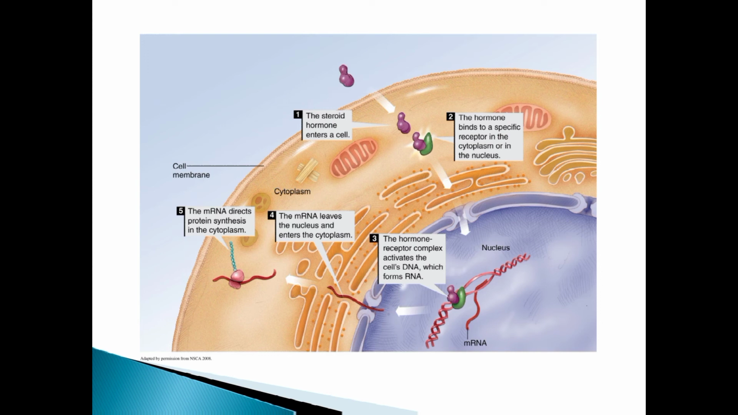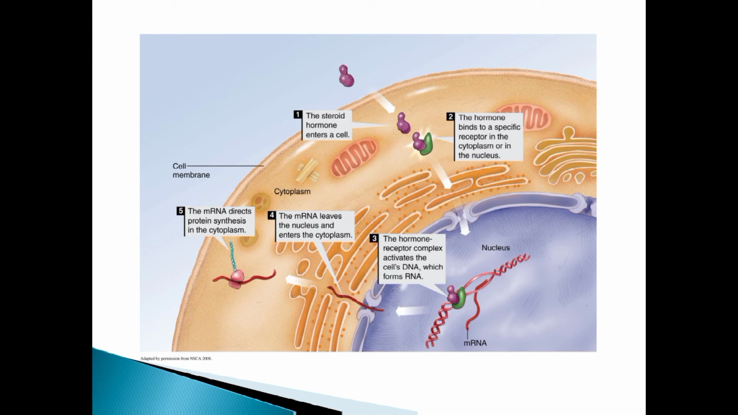Once it binds, it gets into the nucleus. The hormone binds to the specific receptors in the cytoplasm or in the nucleus, and it enters into the nucleus. The hormone receptor complex activates the cell DNA, which forms RNA in the nucleus. Then number 4 is saying the mRNA leaves the nucleus and enters the cytoplasm. Then the mRNA directs protein synthesis in the cytoplasm.